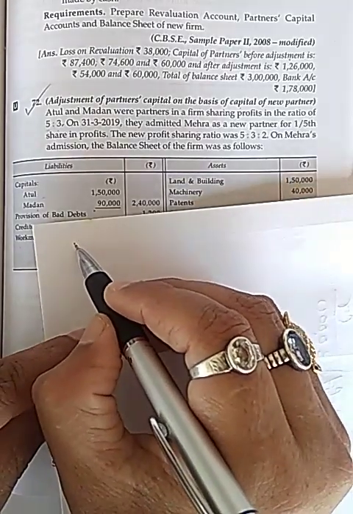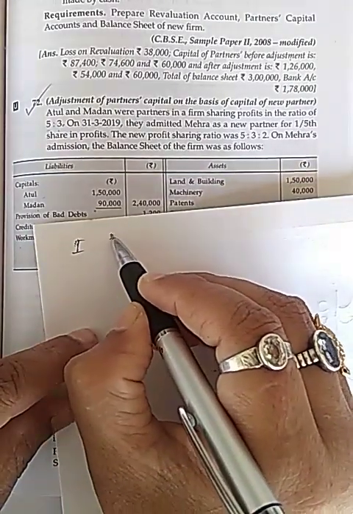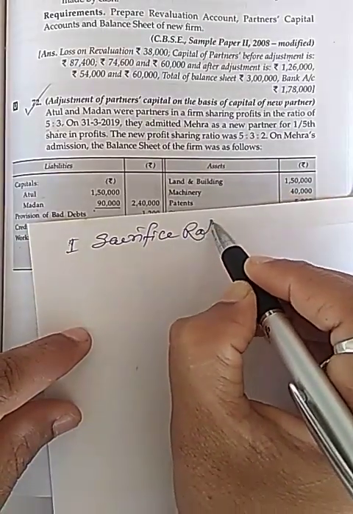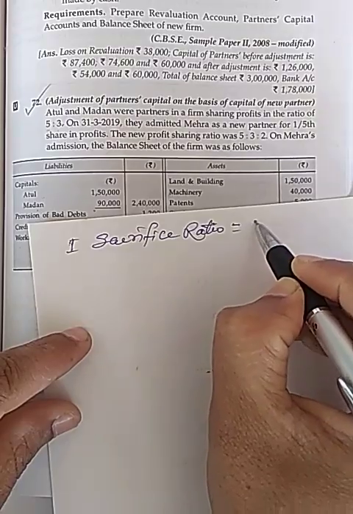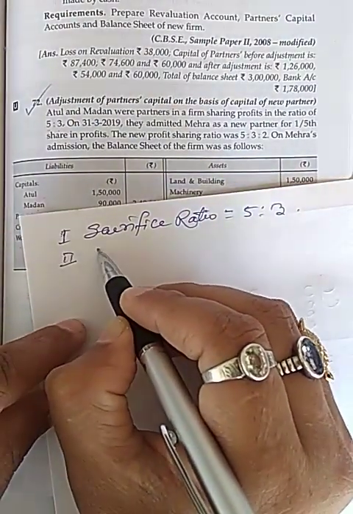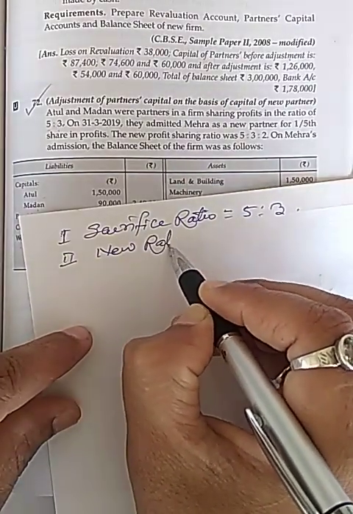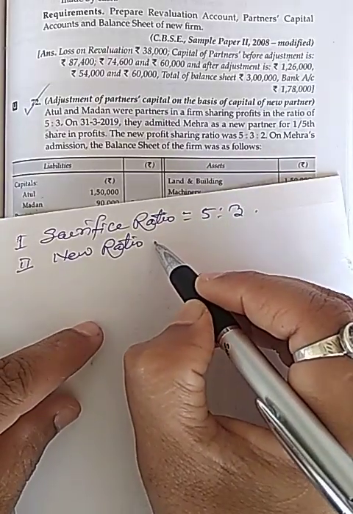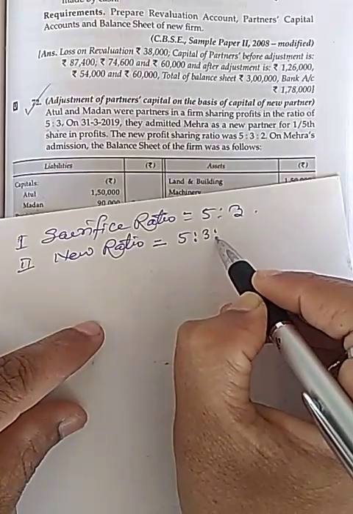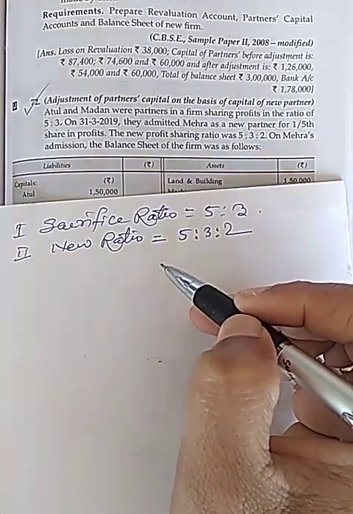According to my notebook, first sacrifice ratio will be same 5:3, and second new ratio of all the partner will be 5:3:2.